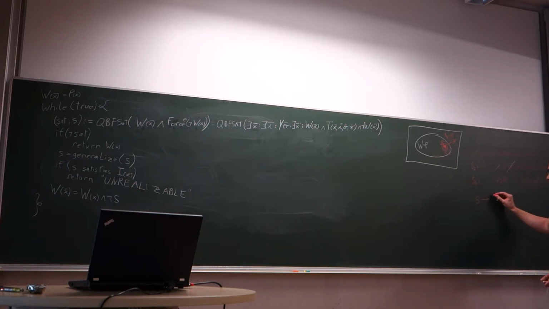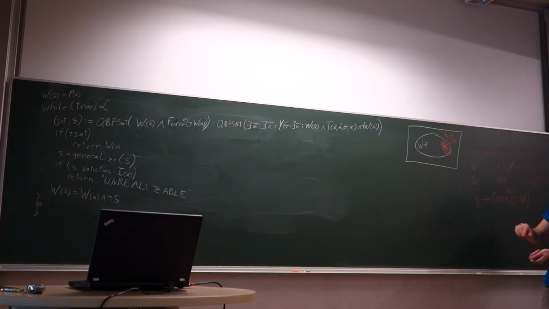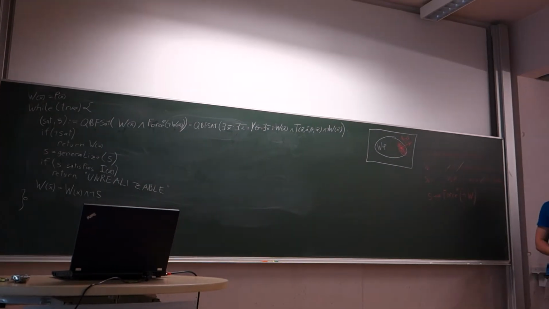S must still imply force E of not W. This means that every state that satisfies our formula S, there can be many, many states that are represented by this incomplete formula, must also satisfy this formula, which means that every state which is in this region that we are going to exclude must also be in force E. This basically means that this region contains only states that really must be excluded from our winning region, and no states that must not be excluded from our winning region.